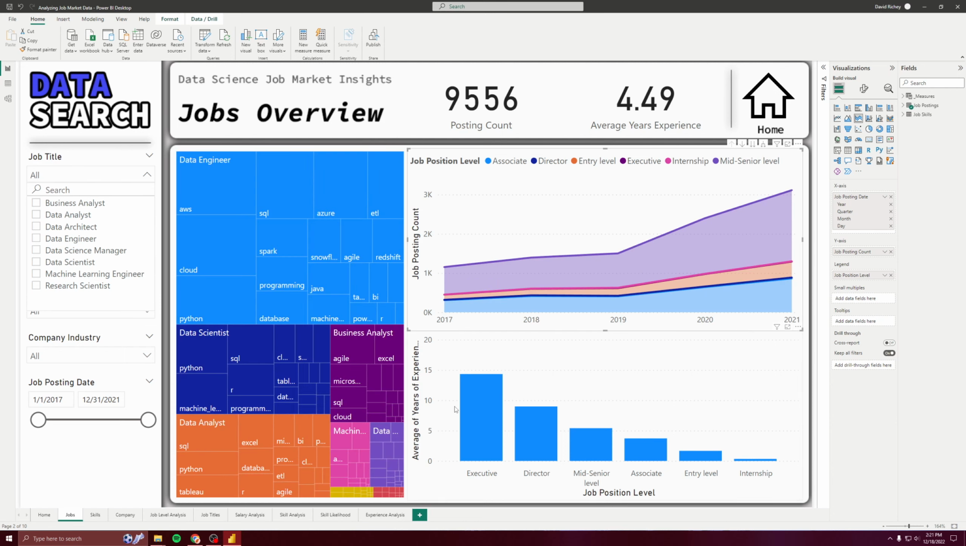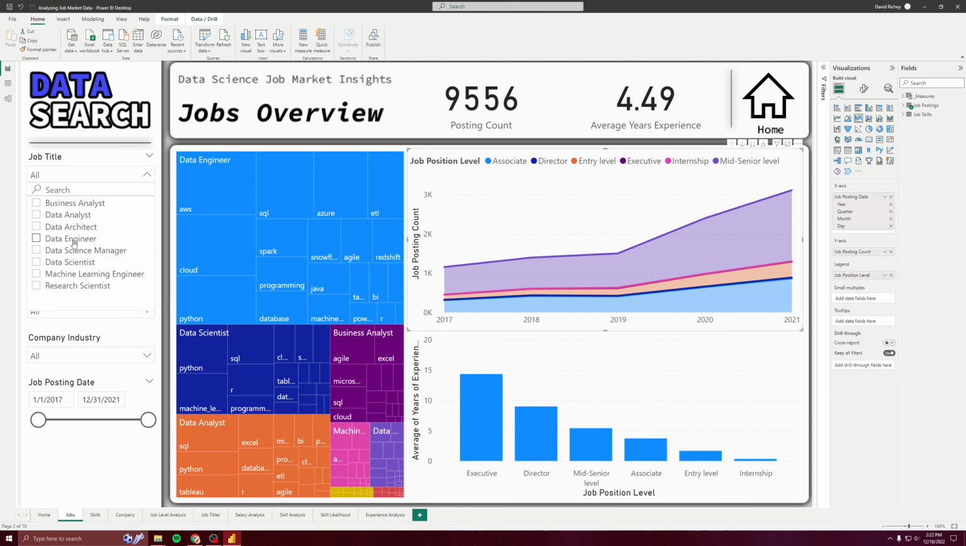So we're going to go back to all. This bar chart shows average years of experience per job position level. Executive, because it's the highest level, is going to have the most years of experience. It's kind of obvious, but let's see if anyone's close to double. This is 5.3. So mid-senior is almost double the associate level, same with director and mid-senior level. For associate, entry, and internship, you don't need much, it's a third, like 4 months of experience.